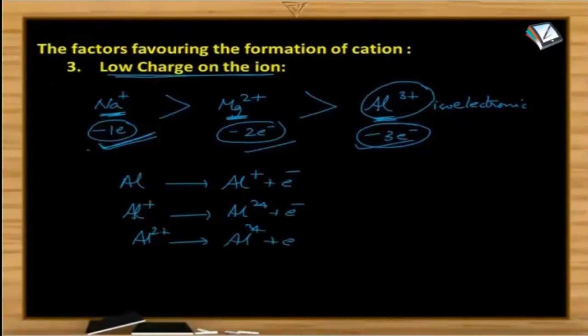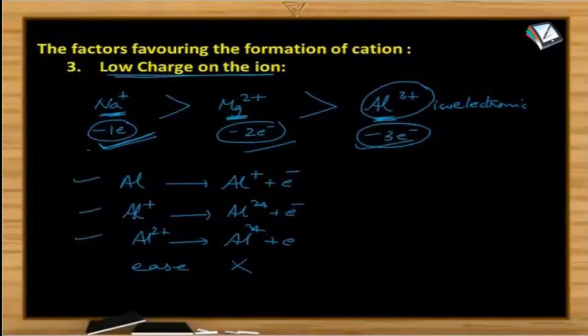Now tell me, among these three, which process is easy, or do all the processes take place with the same ease? What will be the answer? First tell me whether all the processes take place with the same ease or not.